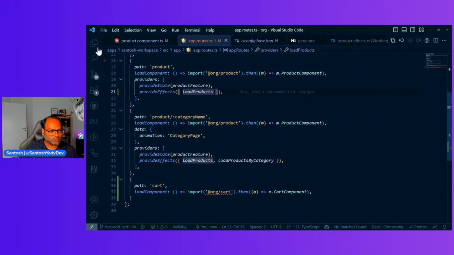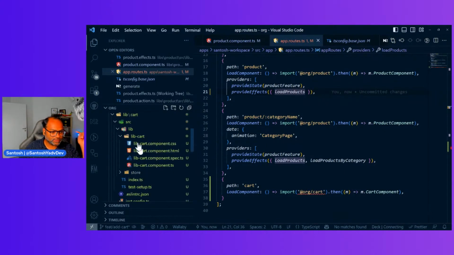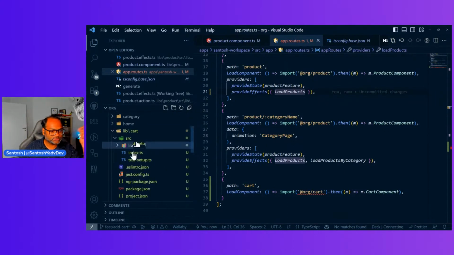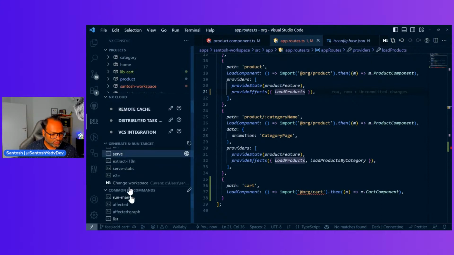I'll just show you one thing. There is a move utility inside Nx, which is specifically for cases where we created a project and then want to move it somewhere else. So let's try that. Let's go back to Nx Console and move.